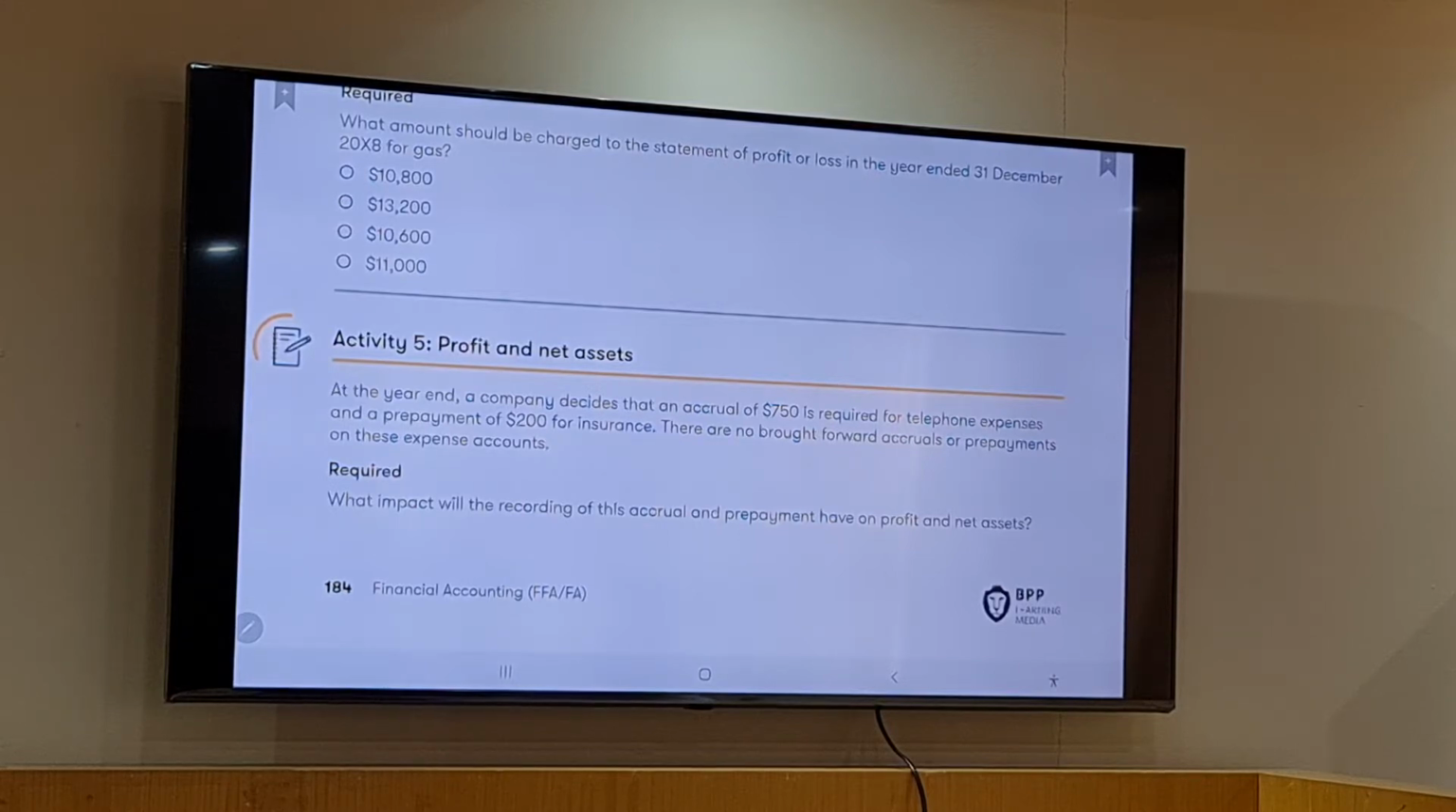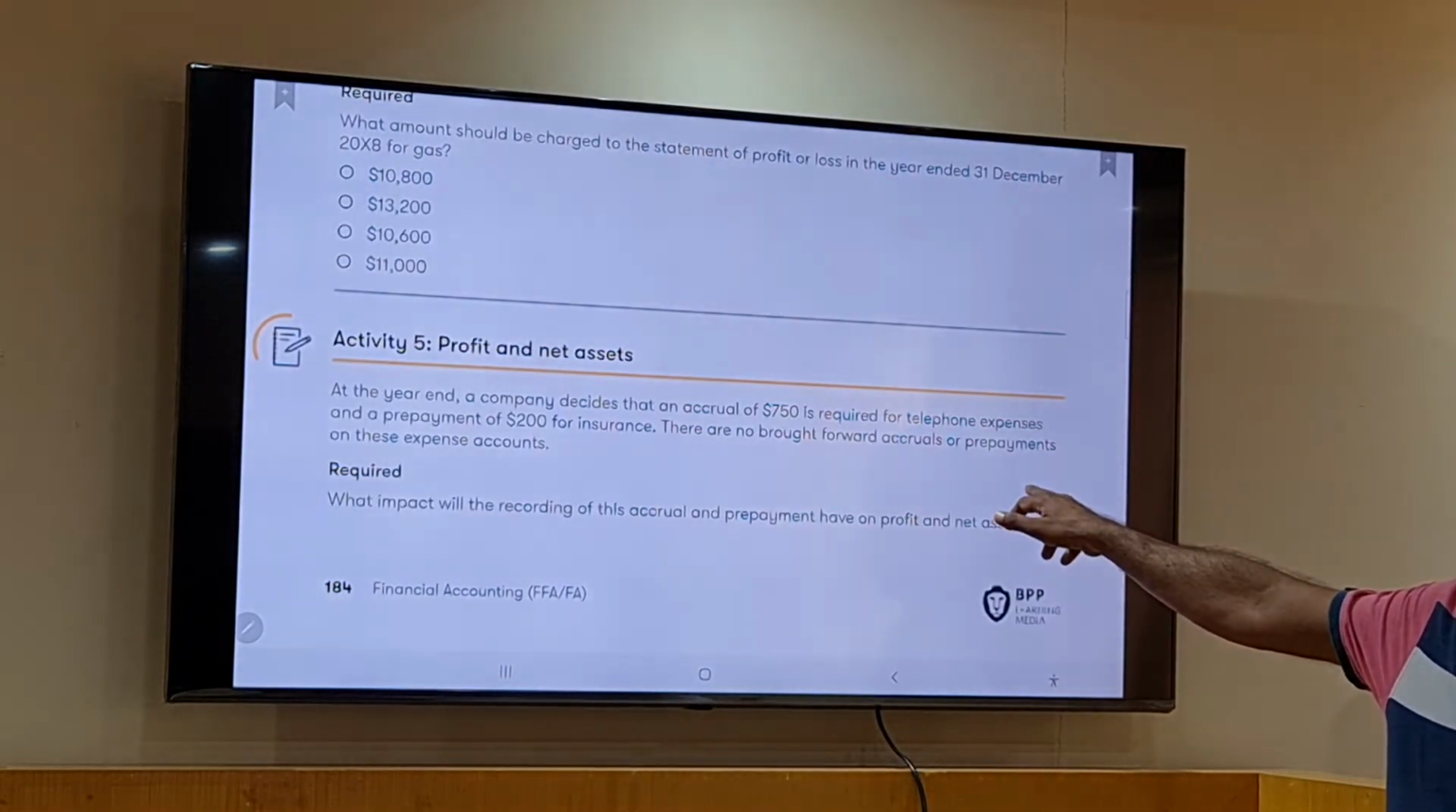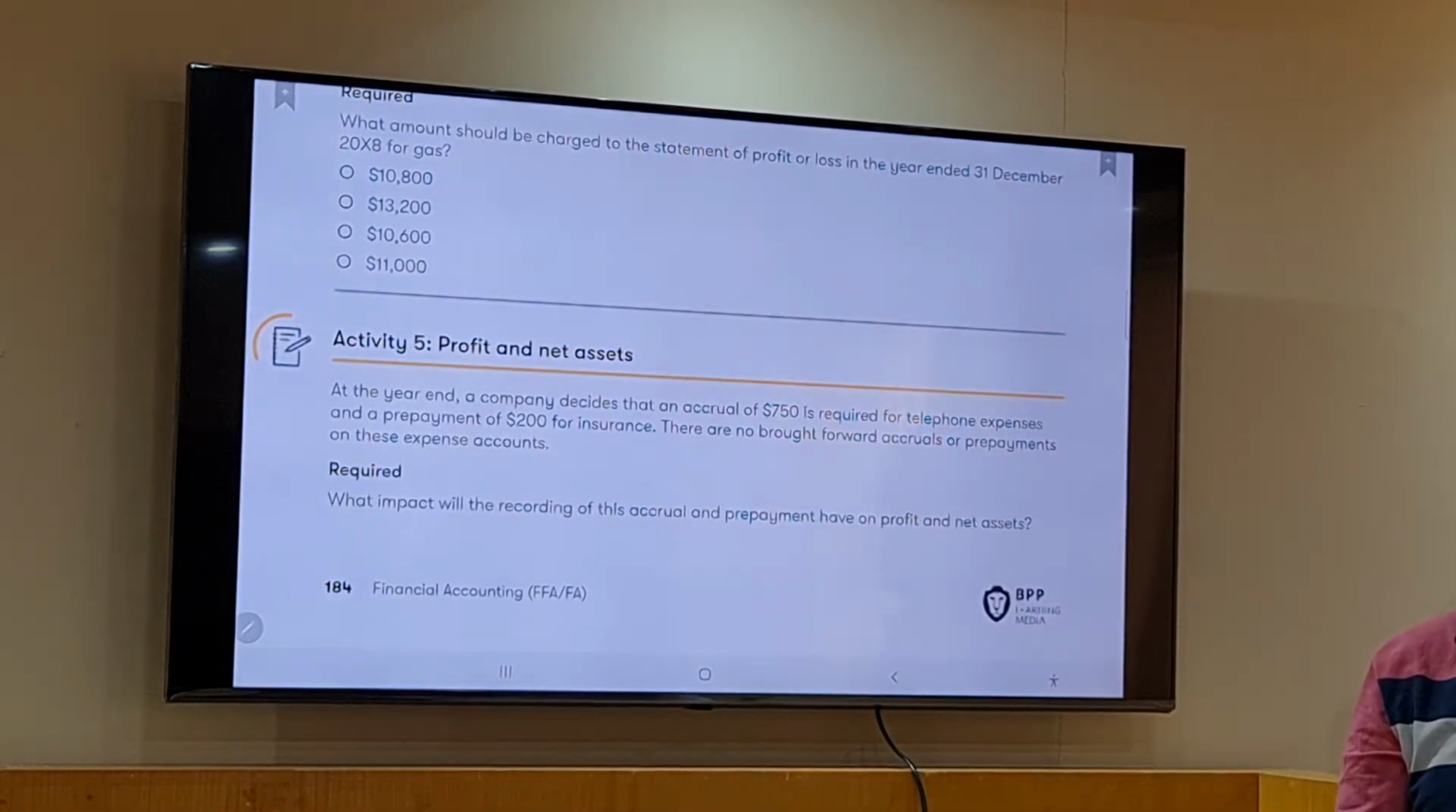Prepayments 200. And the one important point, they said there are no brought forward accruals or prepayments. Only this closing balance. So with this, we should be able to understand what is the impact on our accounts. Okay, what is the answer? Telephone debit, insurance account will be credit.